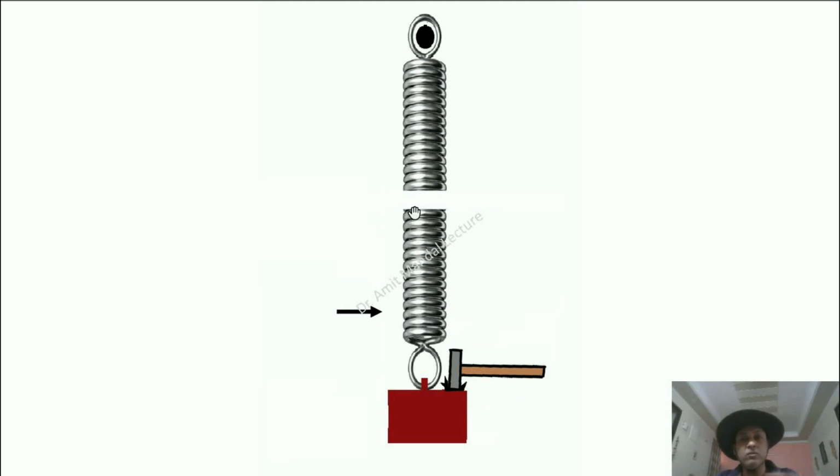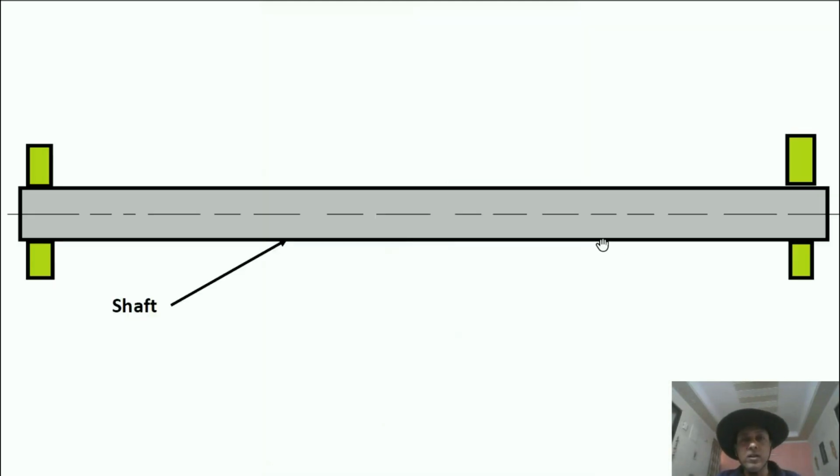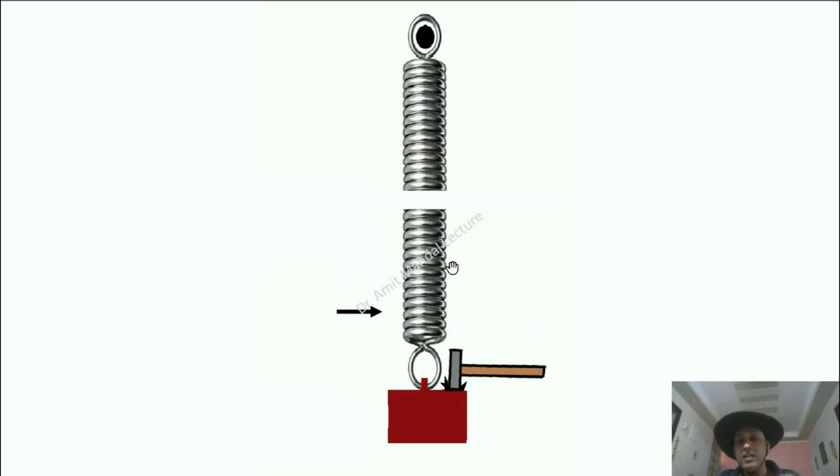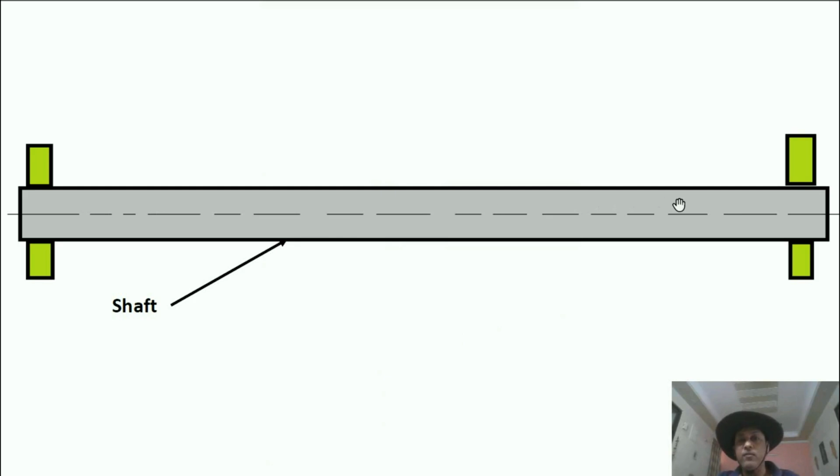So this is the spring-mass analogy for this concept. What does it mean? If in a synchronized fashion I hammer the mass vibrating on the spring, exactly when it is at amplitude, the amplitude increases. With continued increments, a time will come when no more amplitude can be accommodated by the spring, so it will break. Now coming to the topic, suppose this is a shaft.